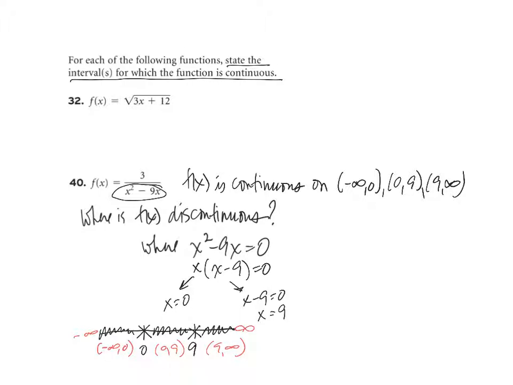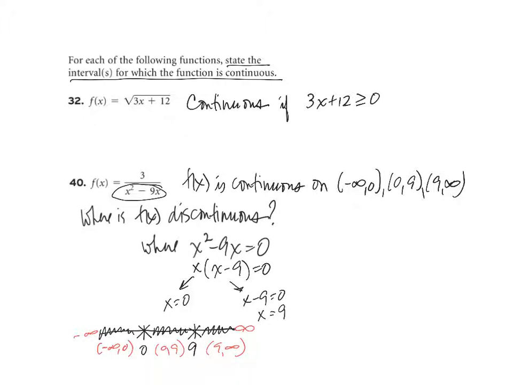So in this case, we are going to ask the question, where is this continuous? This is continuous as long as we aren't taking the square root of a negative. So this is continuous if 3x plus 12 is greater than or equal to 0, right? The function is defined. We have a limit, at least a one-sided limit. The limit exists from the one side. The function value is okay. All that works as long as whatever is under the radical is positive or 0, greater than or equal to 0.